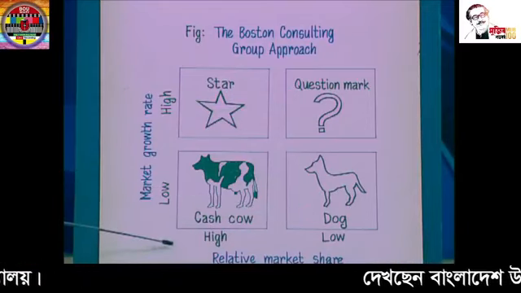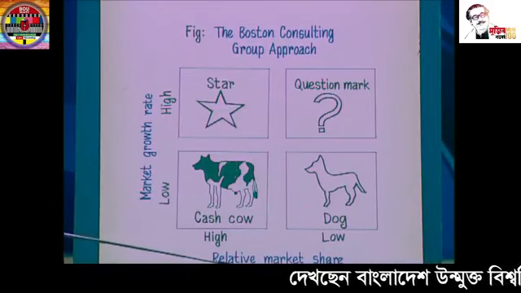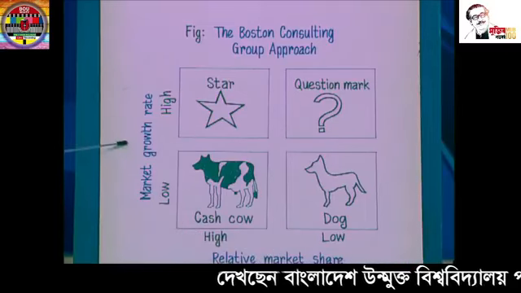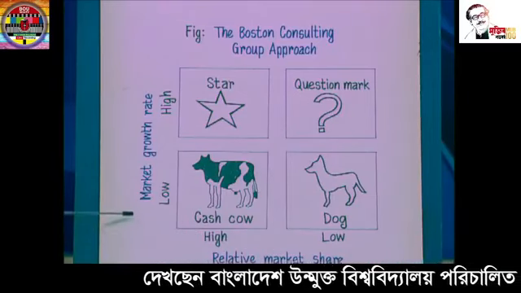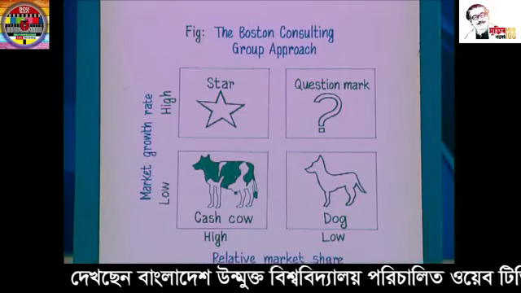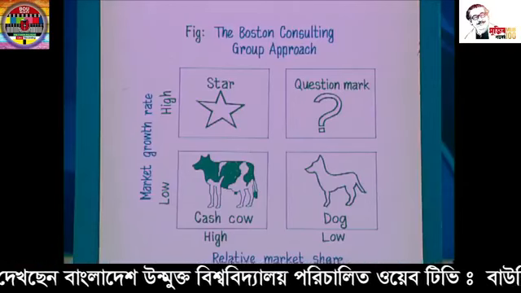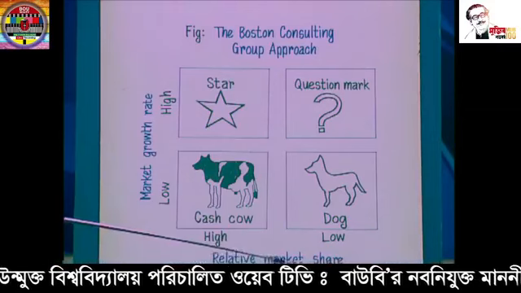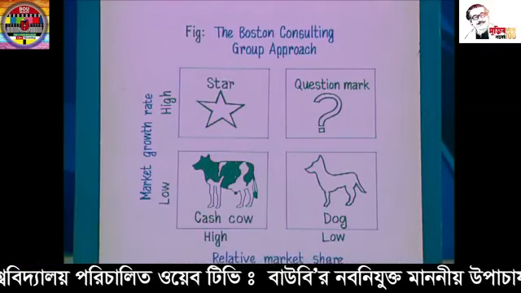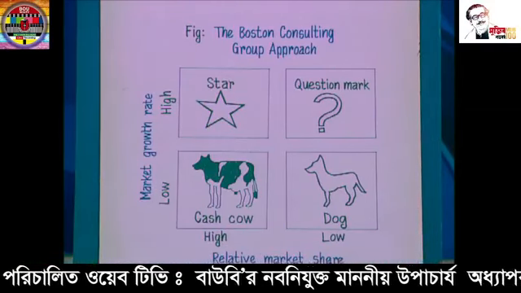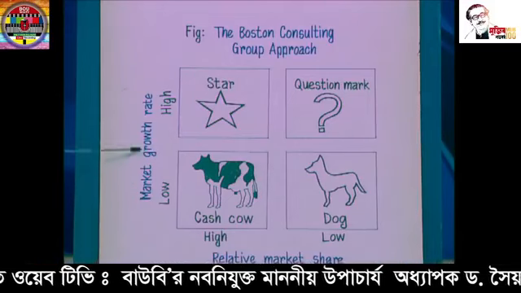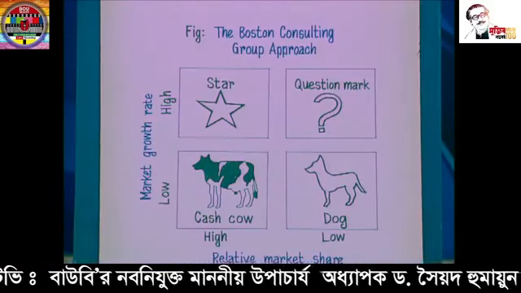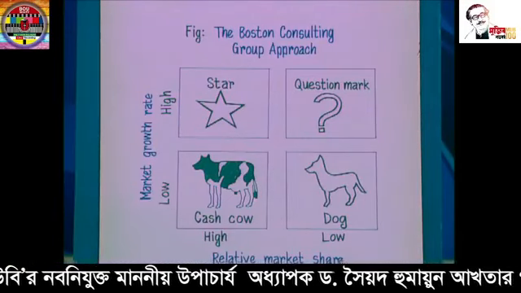The horizontal axis shows relative market share and the vertical axis shows market growth rate. Relative market share indicates the strength of the company. On the other hand, the market growth rate indicates the attractiveness of the market.